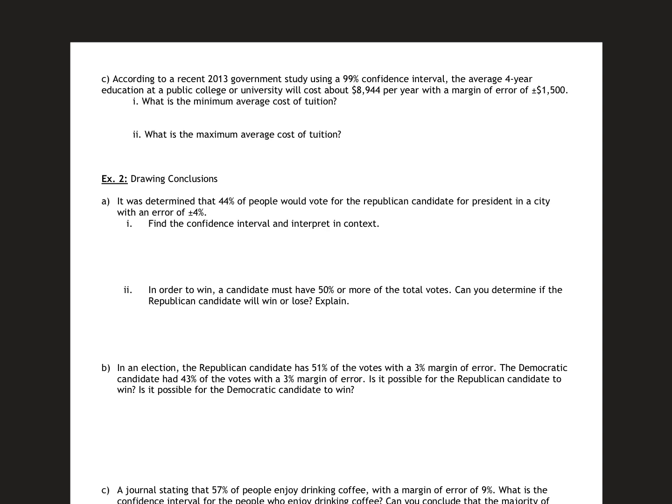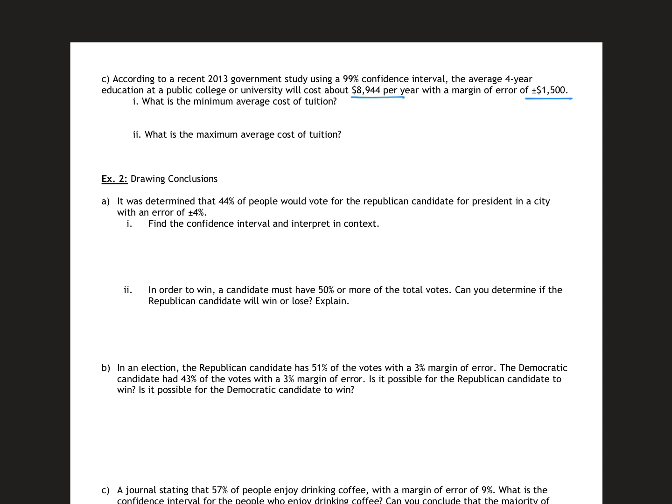So according to the recent 2013 government study using 99% confidence interval, the average 4-year education at a public college or university will cost about $8,944 per year with a margin of error of plus or minus $1,500. So what's the minimum average? We're going to take these two and subtract them.